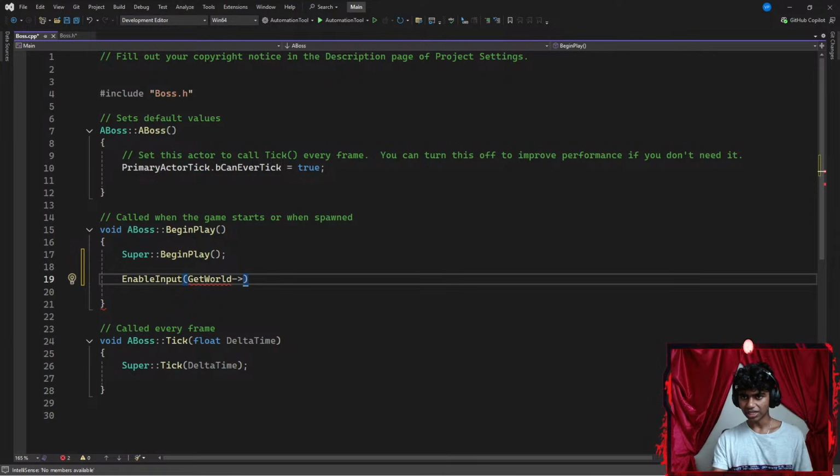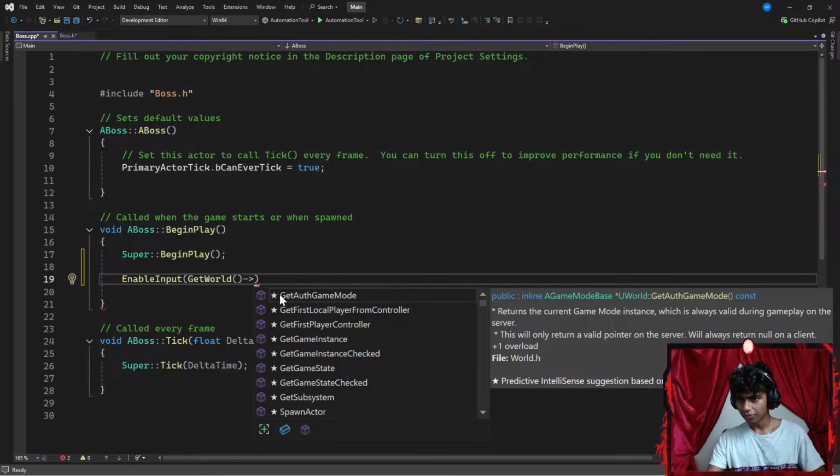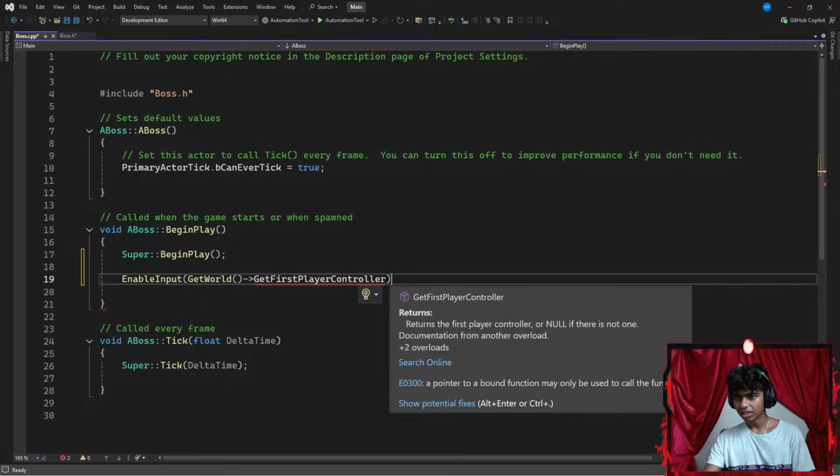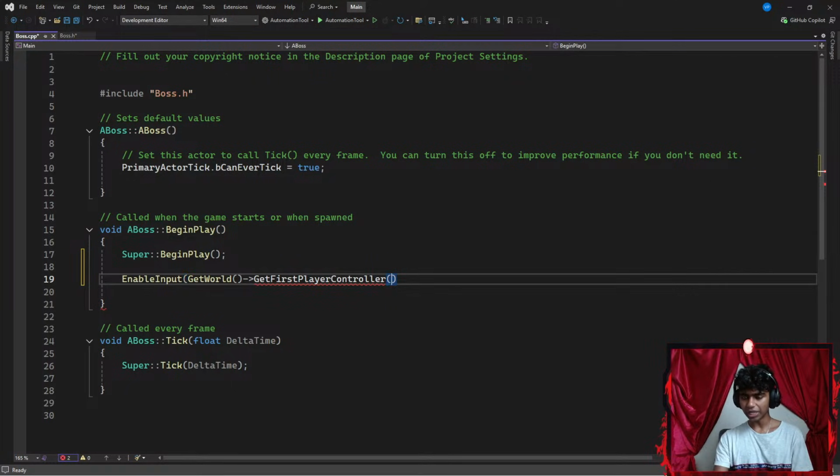Guys, I don't think my IntelliSense is working. Okay, when I get my world, I want it to be pointing towards something. GetWorld is a function. And then I point it towards GetFirstPlayerController. There we go. Guys, I keep forgetting this function name. I'm so glad IntelliSense exists. Okay, perfect. Then I go ahead and end my EnableInput function with a semicolon.